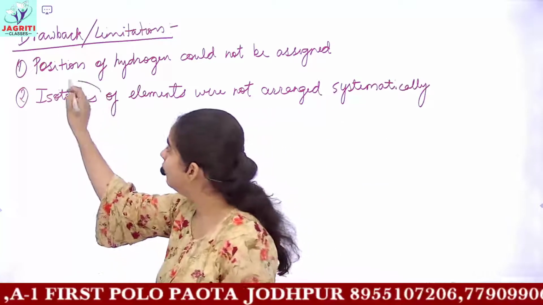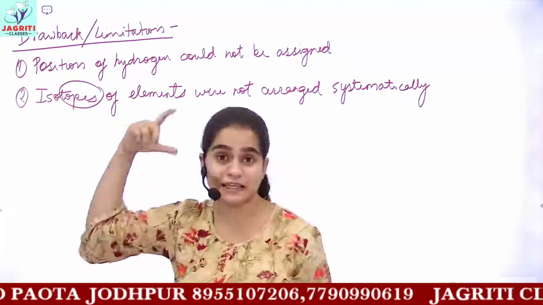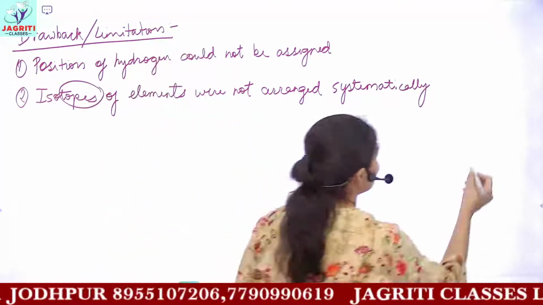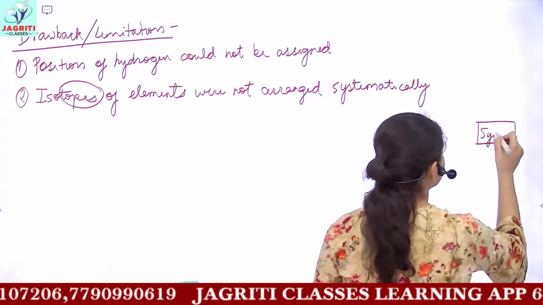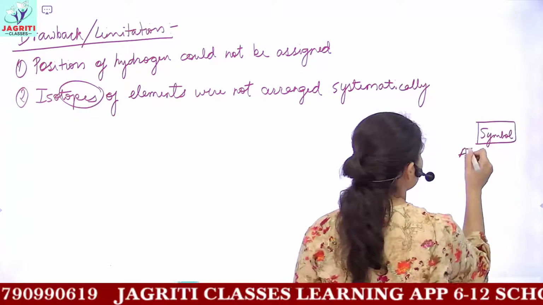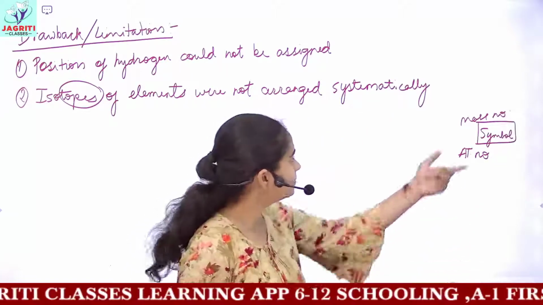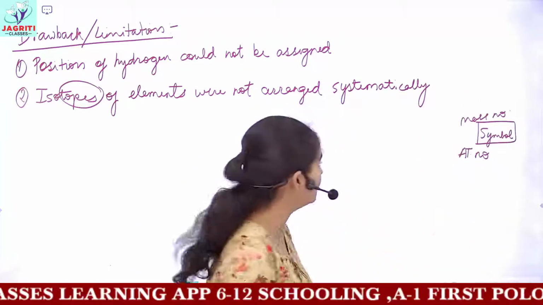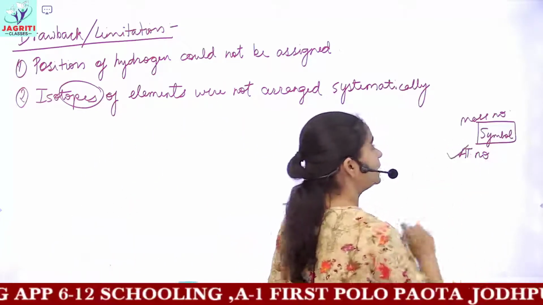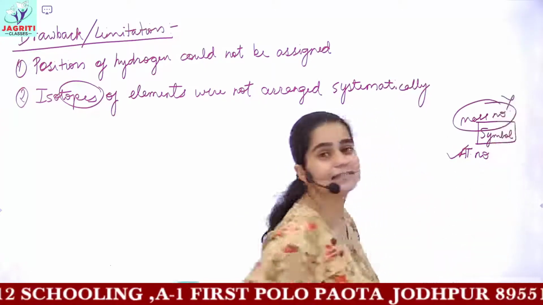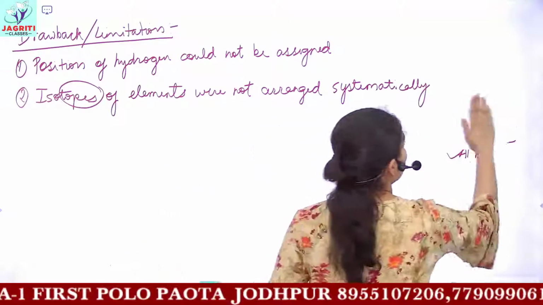Whenever you represent any element, you write the symbol of the element, then you write the atomic number, and on its head you write the mass number. So we can say that the mass number behaves as a cap for your element. Isotopes have the same atomic number but different mass numbers. So this is what you have as isotopes.